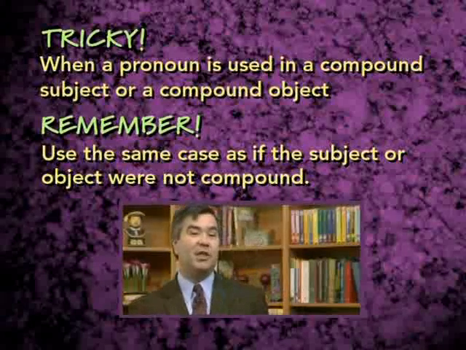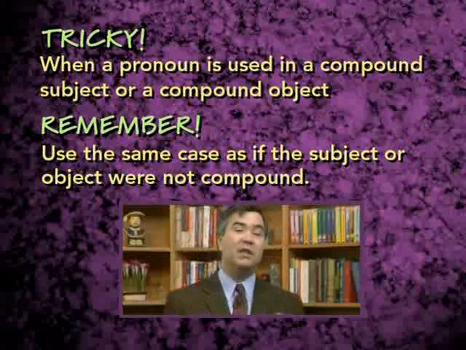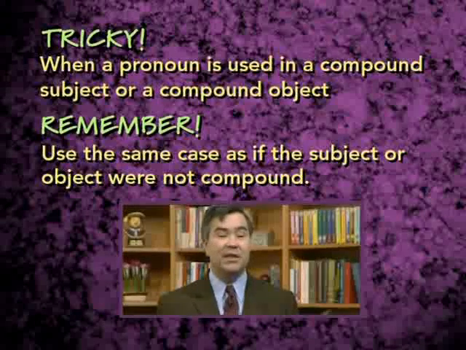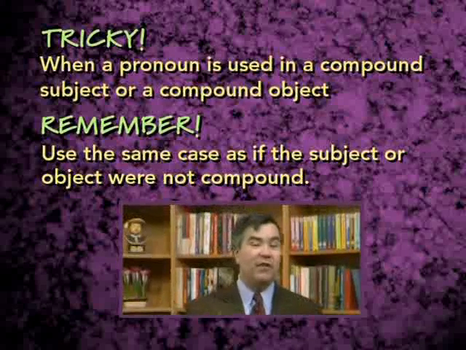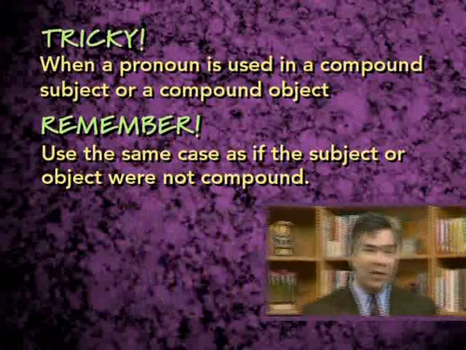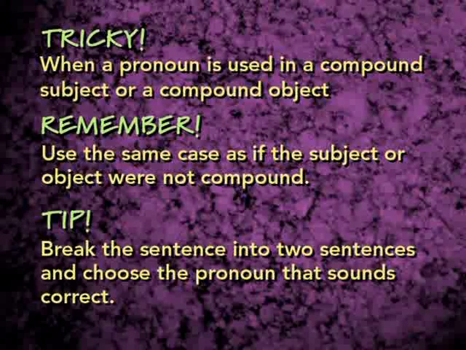As you recall, the subject of a verb or the object of a verb may sometimes be compound. In other words, there may be two or more subjects or objects joined together with a word like and. When this is the case, it shouldn't affect the case of the pronoun. So here's a tip. When you've got a compound subject or a compound object and you're not sure what pronoun to use, break the sentence into two sentences with two separate subjects or objects. And that will tell you whether the pronoun should be in the subjective case or the objective case. Or at least it will make it much easier to tell.